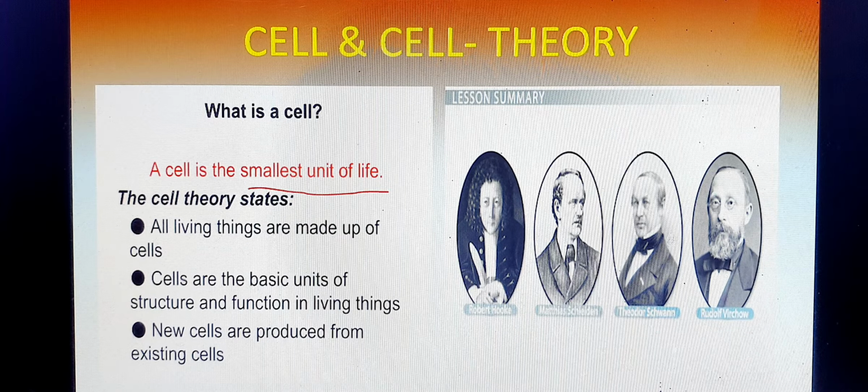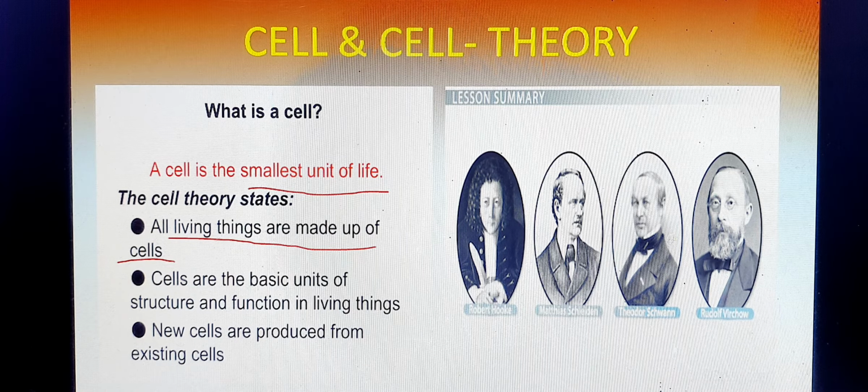It was formulated by Matthias Schleiden, Theodor Schwann and Rudolf Virchow. They discovered the cell and stated the theory. According to them, every living body is made up of cells. And as it is a basic unit, it is both the structural part as well as the functional part, so it is the structural and functional unit.